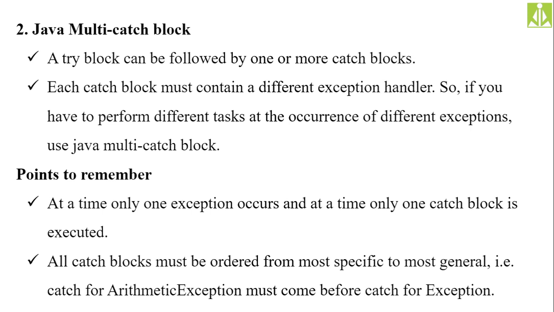So at any particular time, only one exception can occur, and at any time, only one catch block is executed. As the control is coming out of the try block after the occurrence of a particular type of exception, only that particular catch block will be executed, and the remaining will all be skipped.